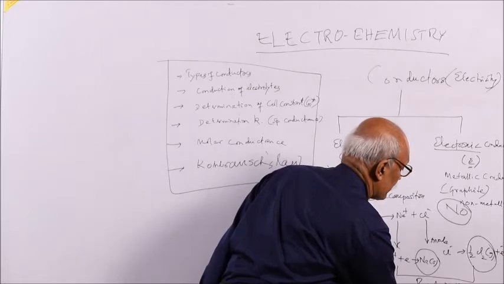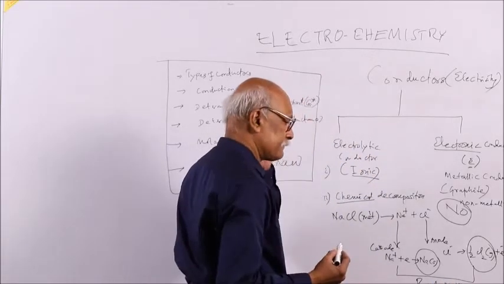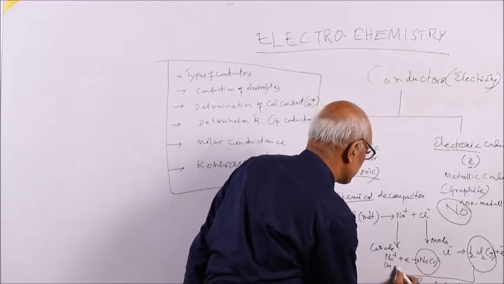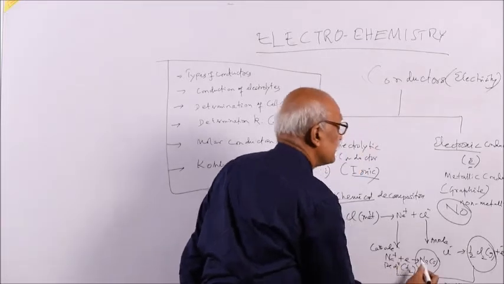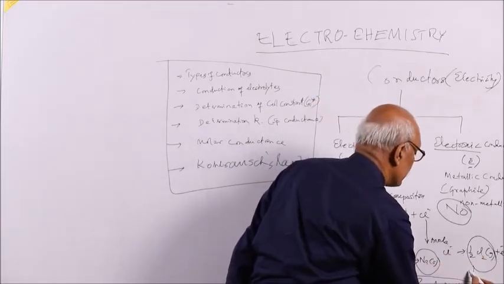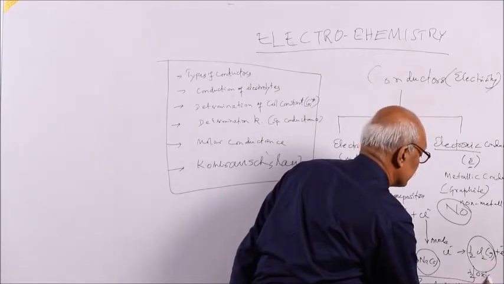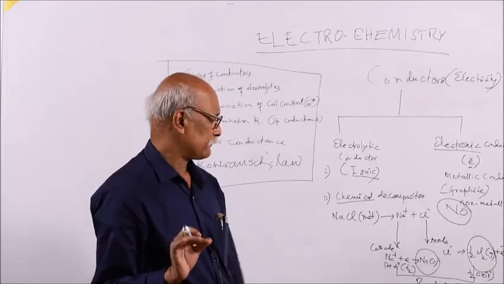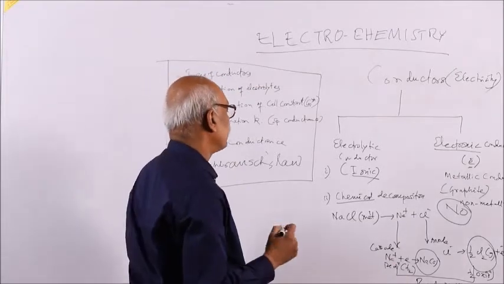In this redox reaction, plus 1 to 0 means reduction half. Here minus 1 to 0 is called oxidation half. Oxidation and reduction are each only half reactions, but the redox reaction is a complete reaction.